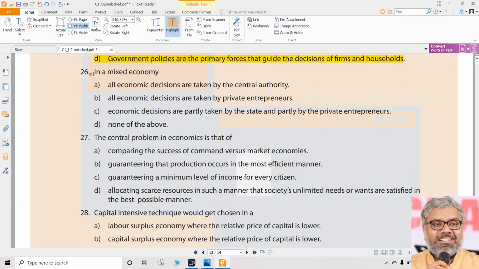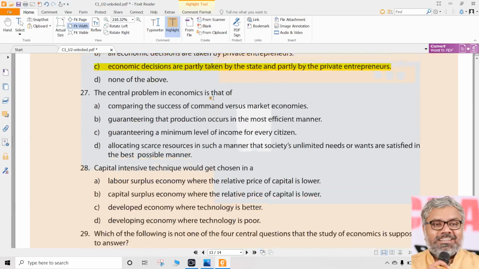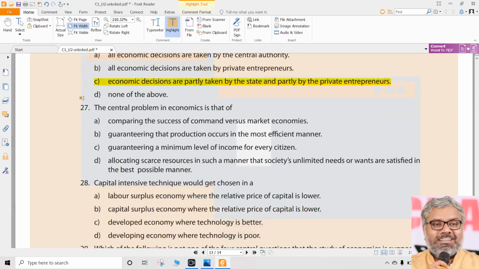Question number 26. In a mixed economy, there is nothing special. There will always be both, partly this, partly that. So straight answer: economic decisions are partly taken by the state, partly by the private enterprise. So we cannot say A is also correct, we cannot say B is also correct. Both will be there. That's why we call it a mixed economy. Nothing new to discover there. The word mixed itself means partly this, partly that. So C is the correct option for question number 26.